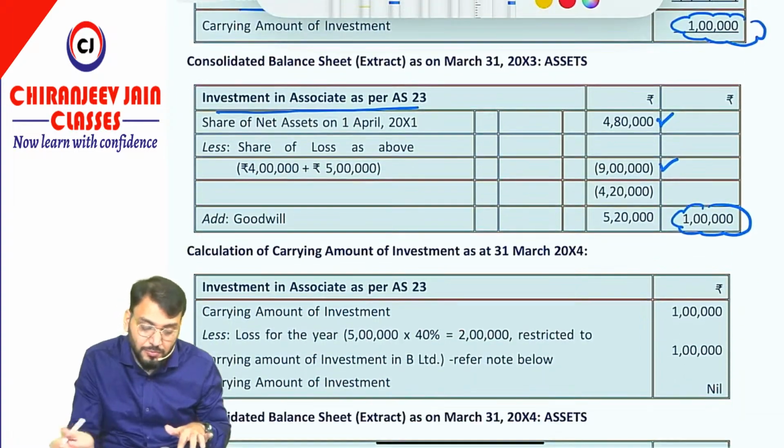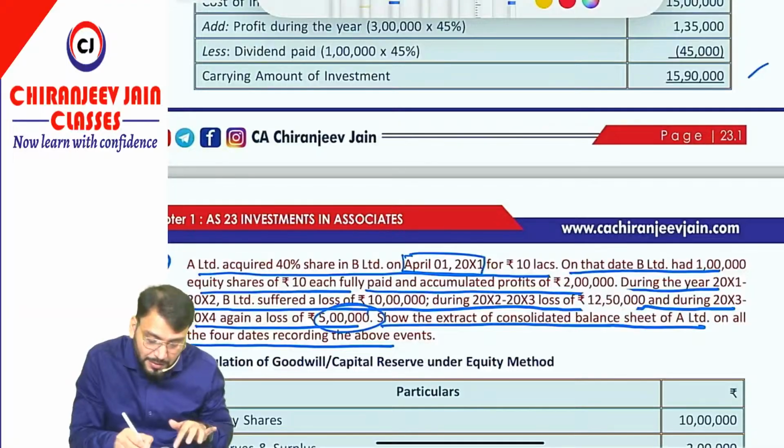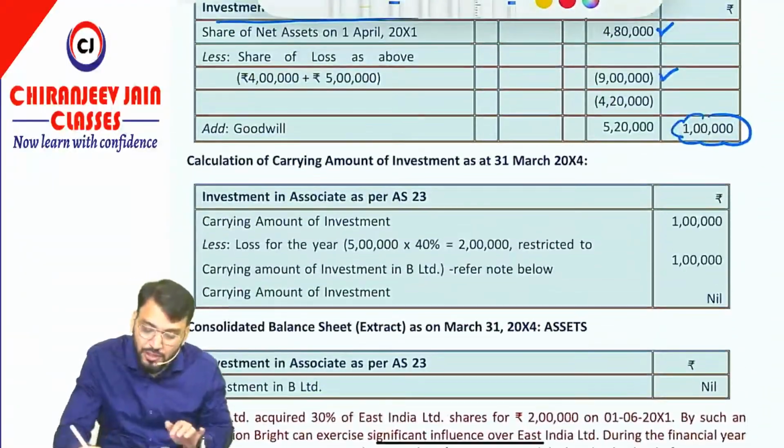Understood? Now in the third year, in the second year there is a loss of how much? 5 lakh. Now there is a loss of 5 lakh. So what do we need to do? Tell me. The carrying amount is coming to 1 lakh.